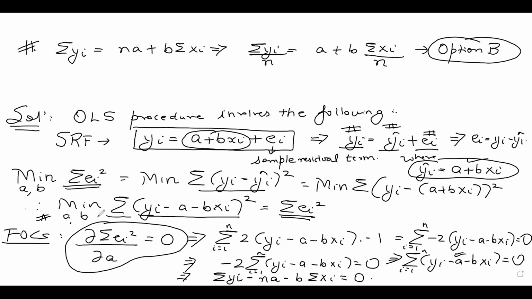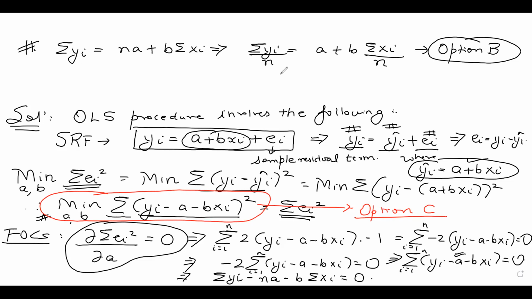If you look at this term in the question paper, this is nothing but option C, where the objective is to choose a and b so as to minimize summation (yi minus a minus b xi) square. In the question paper, a and b are given to you as alpha and beta. That's completely fine. You can think of a and b as solutions to alpha and beta.